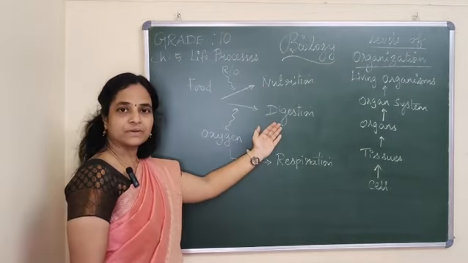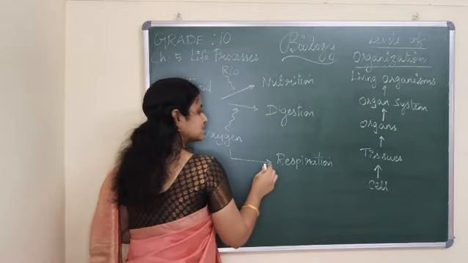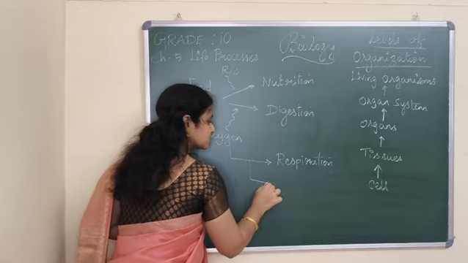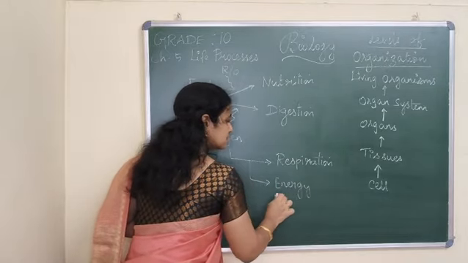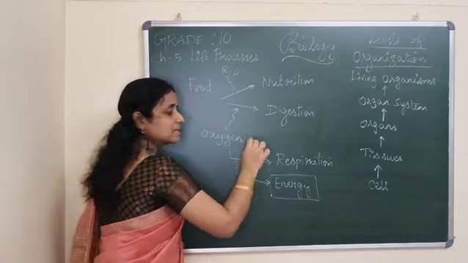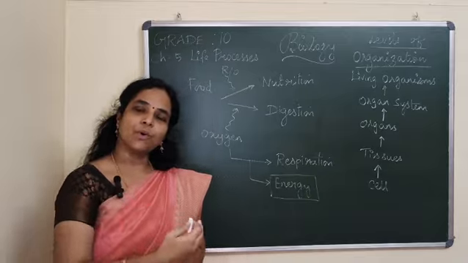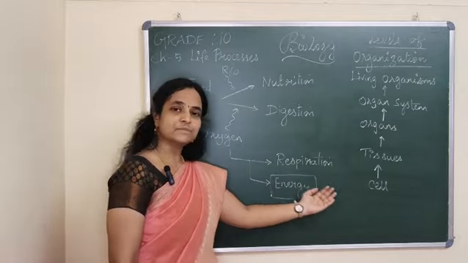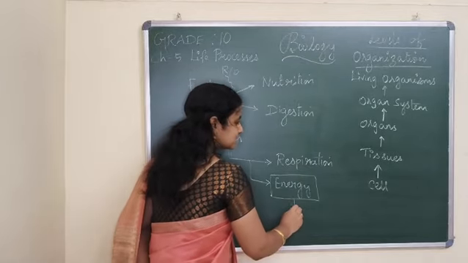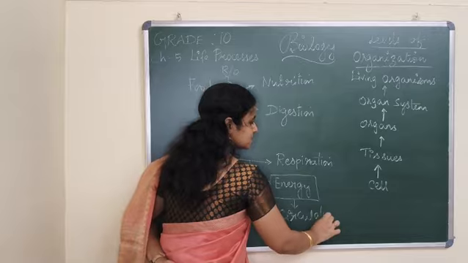It has undergone a process called digestion with the help of oxygen, and we got some energy. Now this energy cannot remain in one place. It has to be transported to all the body parts in order to continue the life cycle. That transportation, you call circulation.